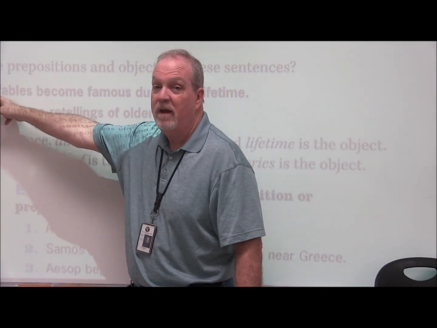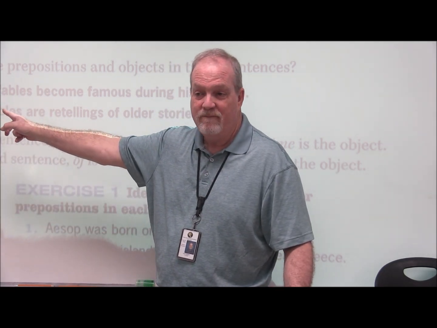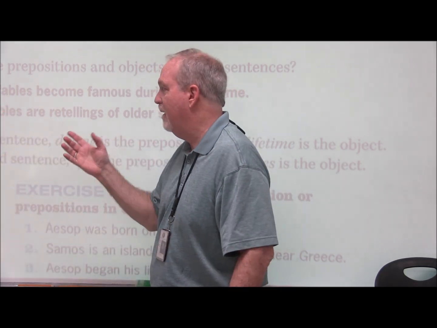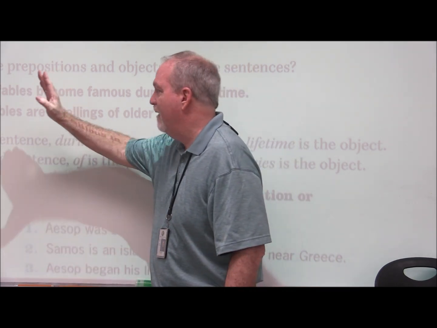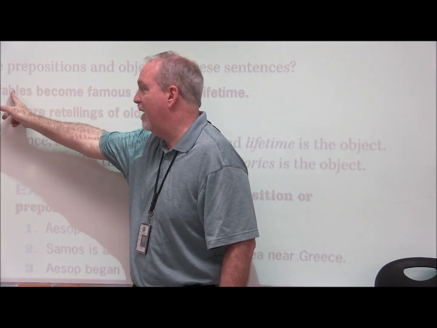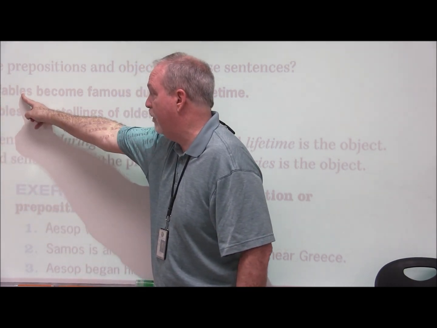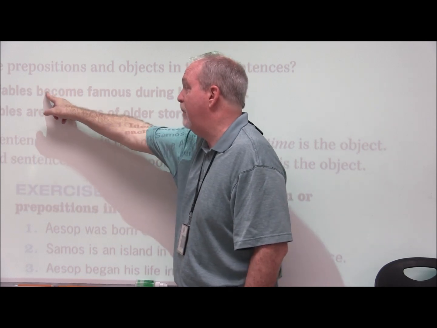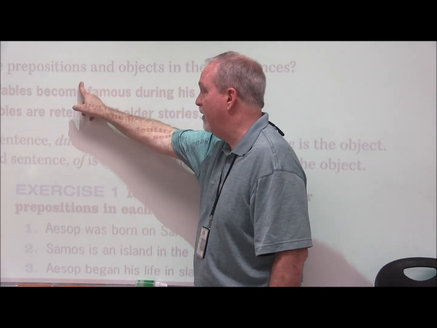No, we're not. Apostrophe s tells us possessive. That's not going to be the subject. Ask yourself the common sense question. What are we talking about? Fables. What kind of fables? Aesop's fables. See, that's an adjective. The fables. What did they do? They became famous. That's your verb phrase.